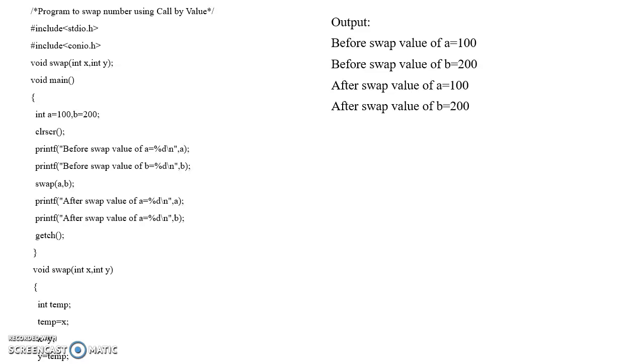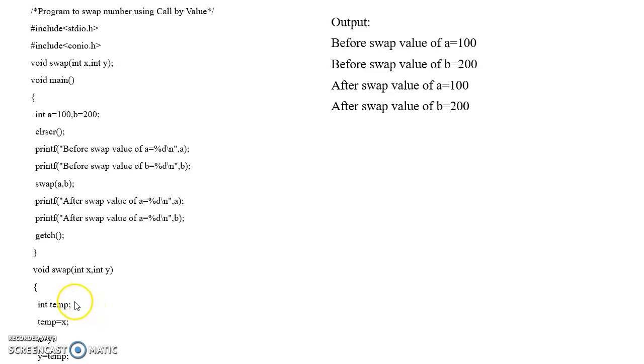Okay, so we are just passing the a and b values to x and y. After passing the values to x and y, here you can see the logic of the program, that is void swap. Inside the function we have int temp, one temporary variable. Then the x value is assigned to temp, the y value is assigned to x, and the temp value is assigned to y. So we are just exchanging or interchanging the values of x and y.